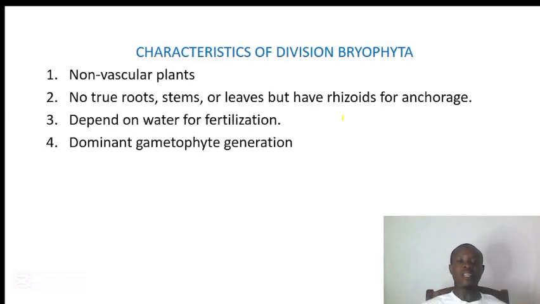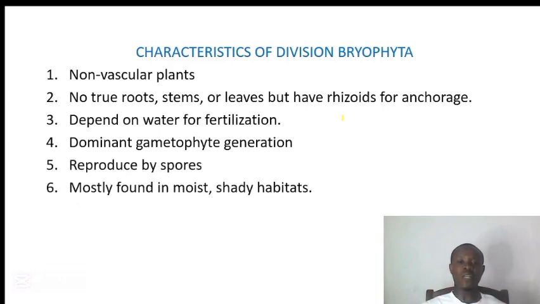Number 4, they have dominant gametophyte generation. That means the gametophyte is the most prominent and it is the long-lived generation. Because we have two generations, we have the gametophyte generation and we have the sporophyte generation. These bryophytes undergo what we call alternation of generation. They alternate between the gametophyte generation and the sporophyte generation.